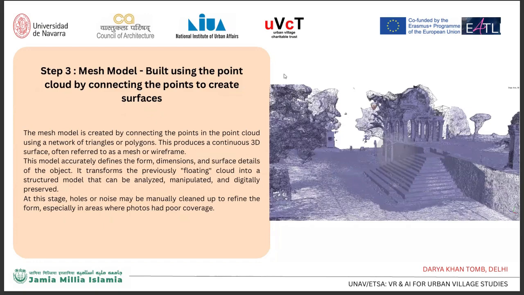Step 3, Mesh model, building using the point cloud by connecting the points to create surfaces. The mesh model is created by connecting the points in the point cloud using a network of triangles or polygons. This produces a continuous 3D surface, often referred to as a mesh or a wireframe. This model accurately defines the form, dimension, and surface detail of the object. It transforms the previously floating cloud into a structural model that can be analyzed, manipulated, and digitally preserved.